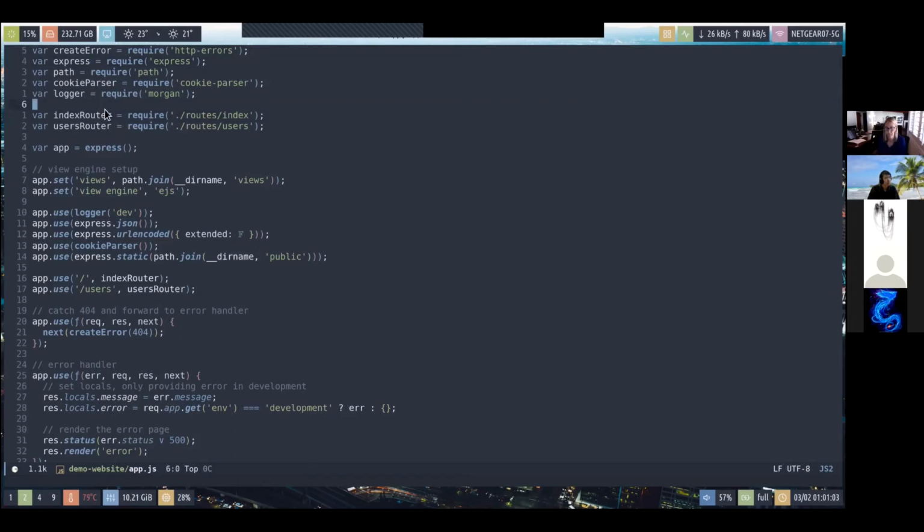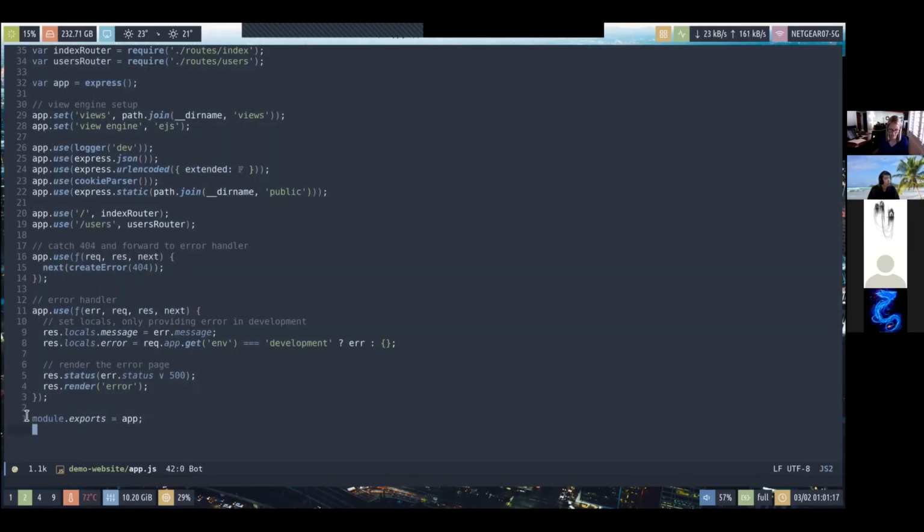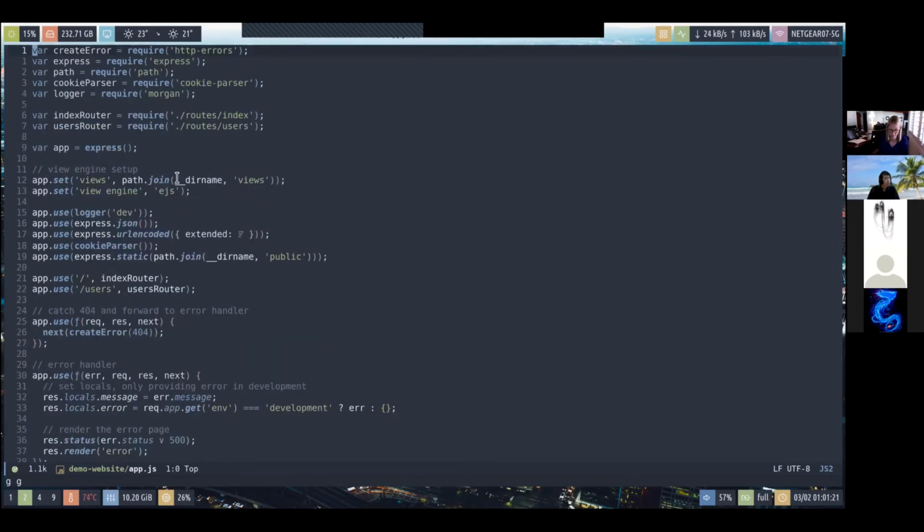One thing to note is that you can also require your own JavaScript files. A single JavaScript file can be regarded as a module if you set the module.exports variable at the end, and you can then require it in another script and use it as a module.